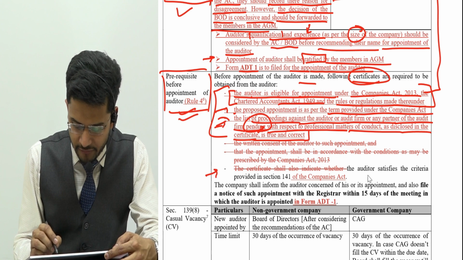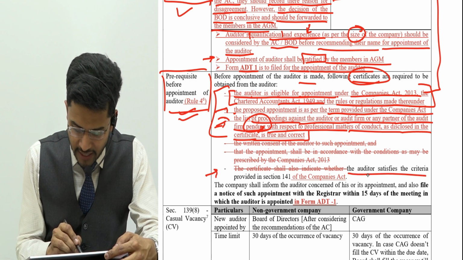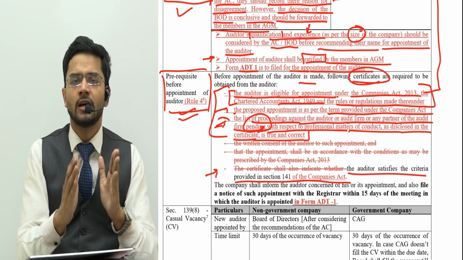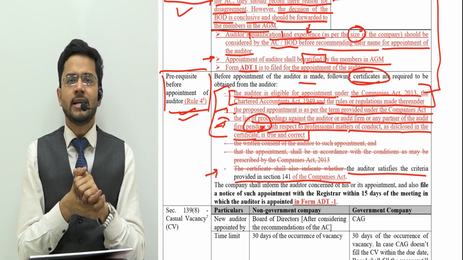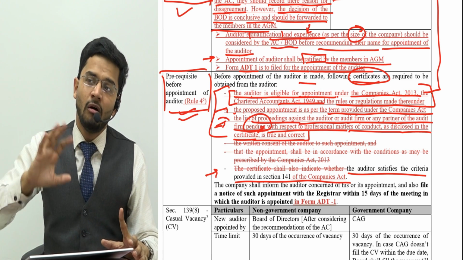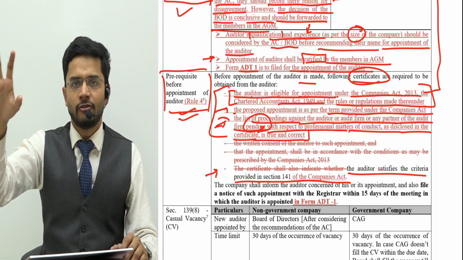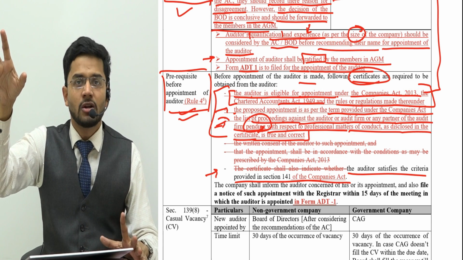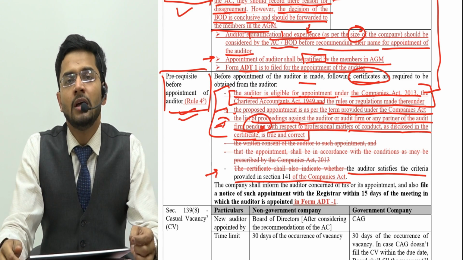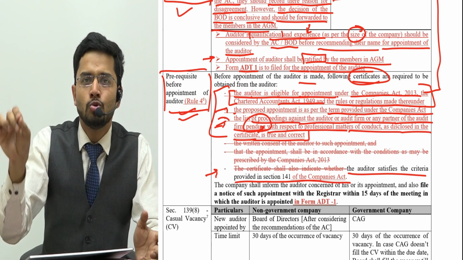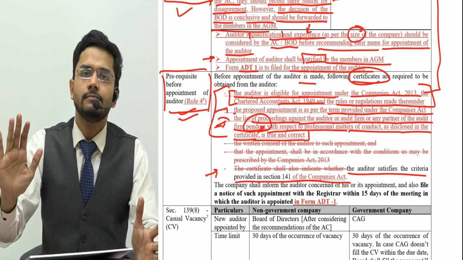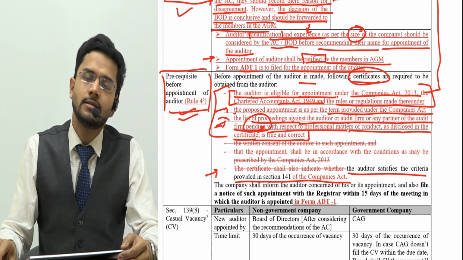These are the 3 certificates which we need from the auditor. And yes, the 4th certificate, which is that the auditor satisfies the criteria provided under section 141 of the Companies Act. This is a specific certificate, guys, whereby we will be assured that all the qualifications and disqualifications required for a statutory auditor, all the necessary hygiene checks which we need to perform before adopting that auditor, are done. We'll be making sure by this certificate.